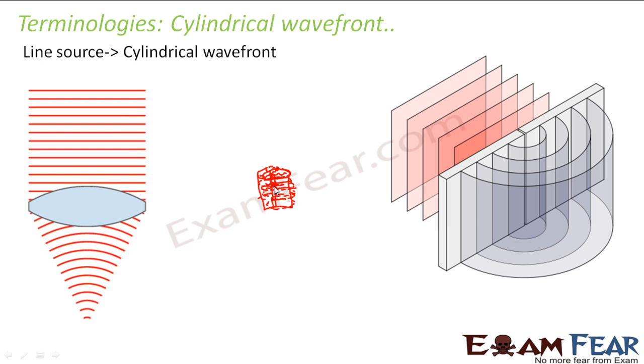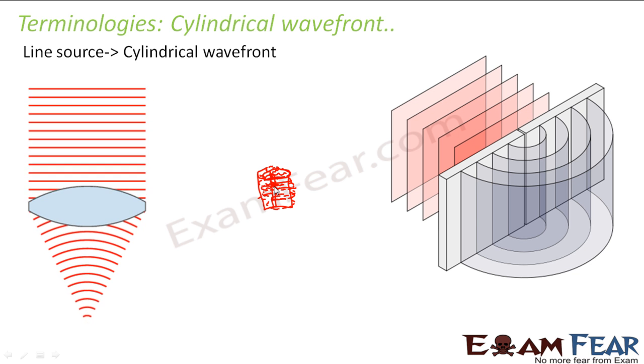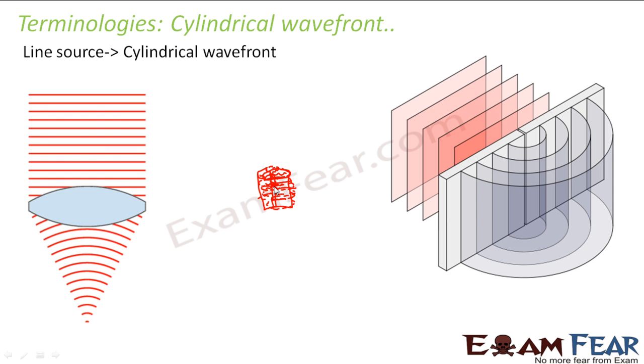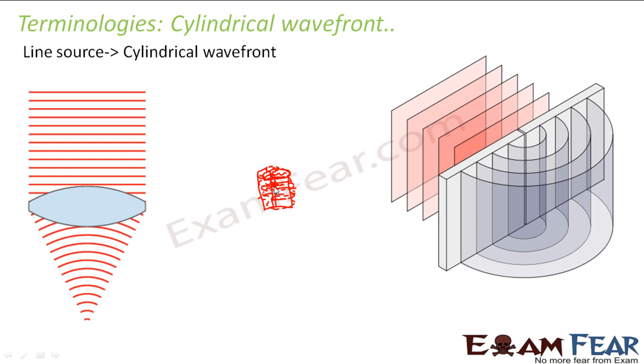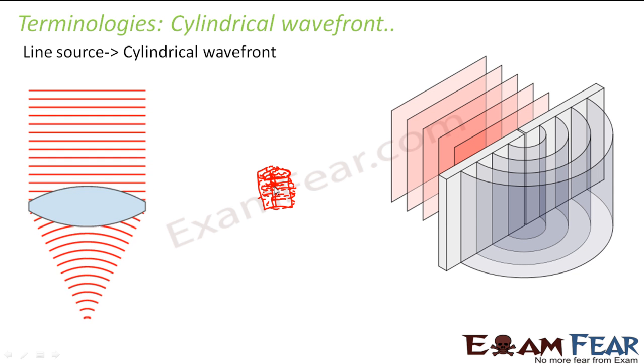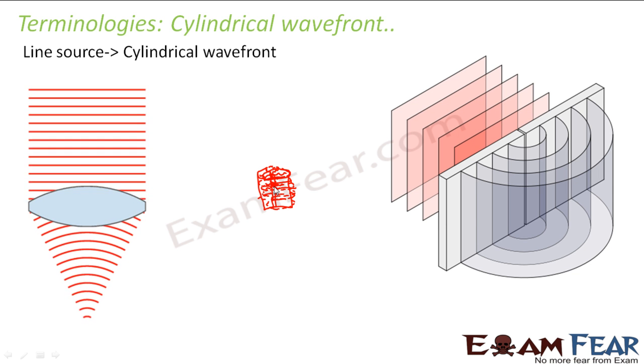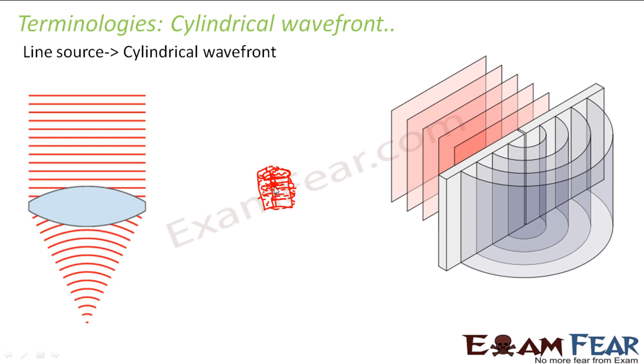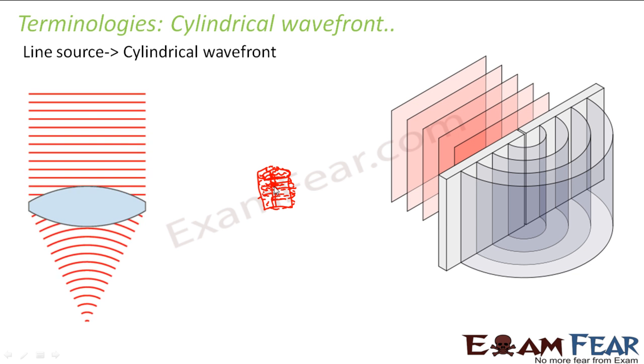For a point source, the wavefront will be a circle. So, it is actually a sphere, but we will draw a circle. For a line source, we have to draw a cylinder. Similarly, for some source which is at infinity, we will just draw lines instead of planes, right?